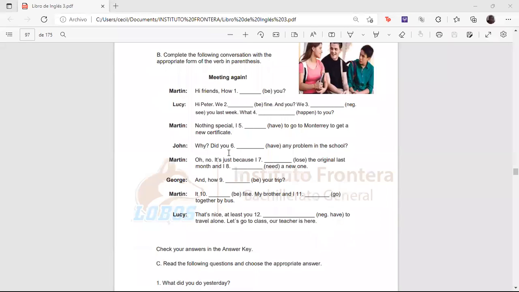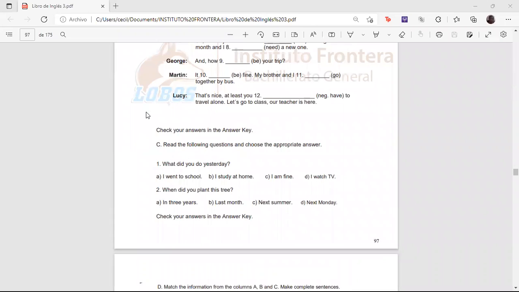Now, we're going to continue. And these questions are for you guys. Read the following question and choose the appropriate answer. These are for you. What did you do yesterday? Now, answer the one that you consider most appropriate. Okay. Everybody's going to say, I went to school. Well, it's probable, but even then, what else did you do?